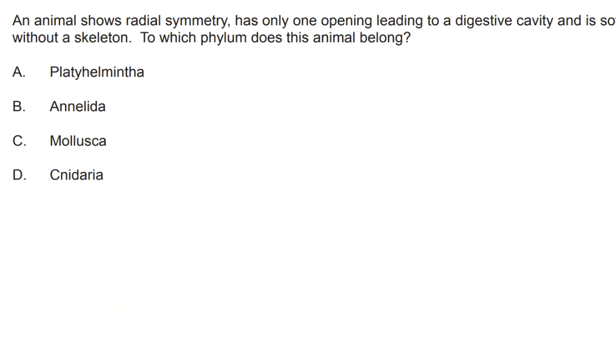An animal shows radial symmetry, has only one opening leading to. Okay, so already because it's radial symmetry, I know that it's going to be a Cnidaria. Cnidaria is the only one that shows radial symmetry. Annelida does not. These are all bilateral.